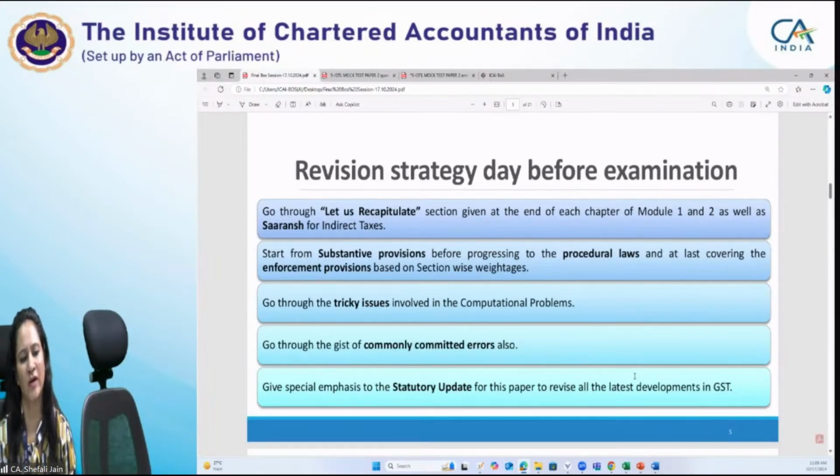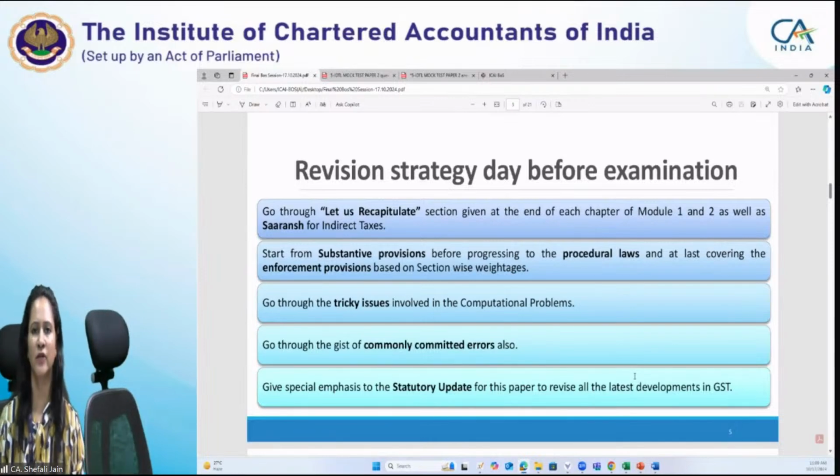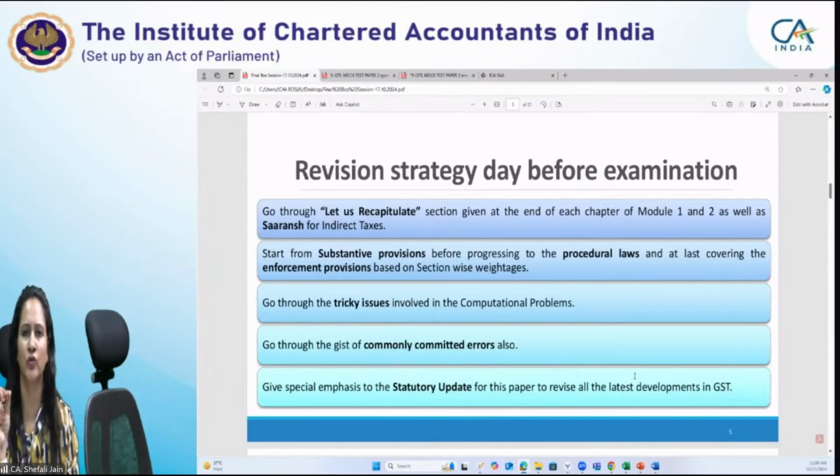Then I will advise you to go through the tricky issues involved in the computational questions. We have already discussed in the first session that when you go through the computational problems, you need to keep a marker and a pen with you, and mark whatever issues you feel are more tricky, the gray areas for you.